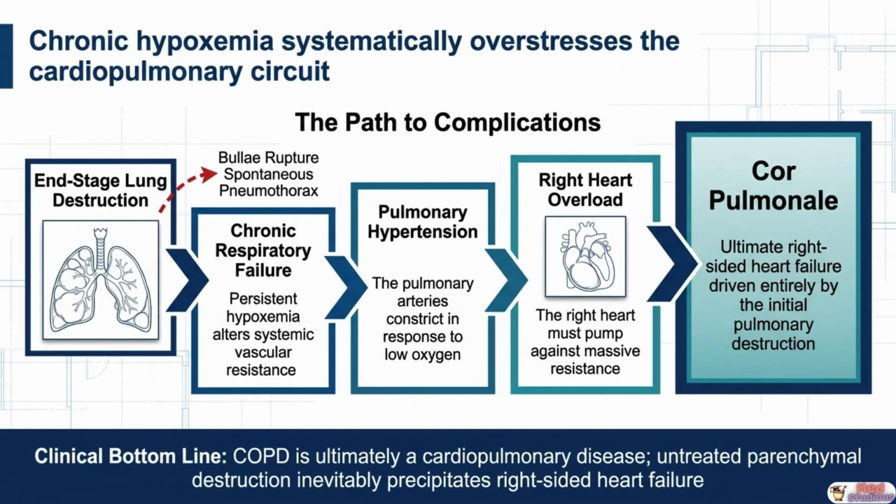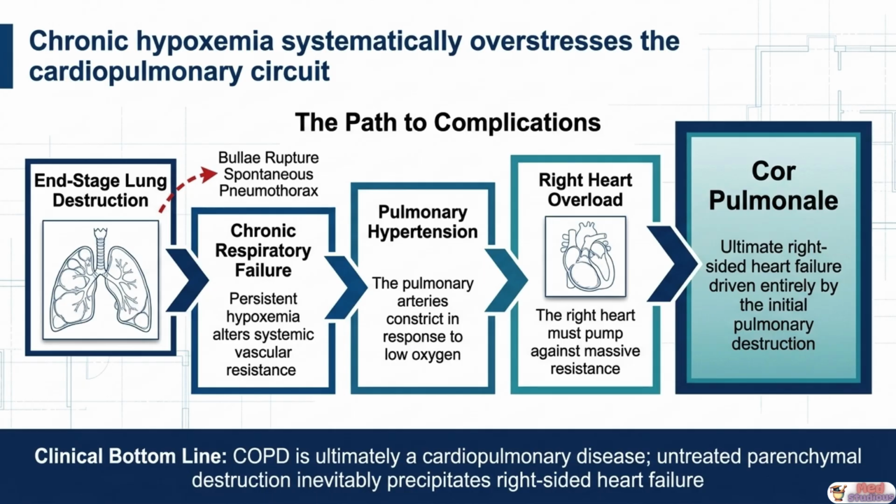Sustained hypoxia alters systemic vascular resistance throughout the body. The pulmonary circulation responds to chronic low oxygen levels by reflexively constricting the pulmonary arteries, a mechanism called hypoxic pulmonary vasoconstriction. This is the body's attempt to redirect blood away from poorly ventilated lung segments. But in COPD, where almost all lung tissue is affected, the vasoconstriction becomes generalized, producing pulmonary hypertension.